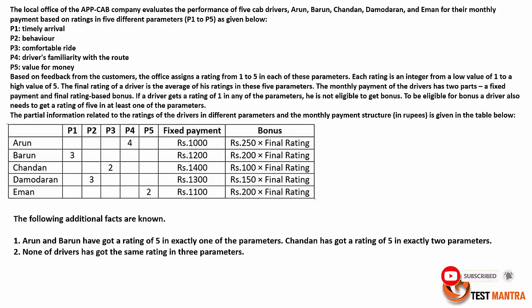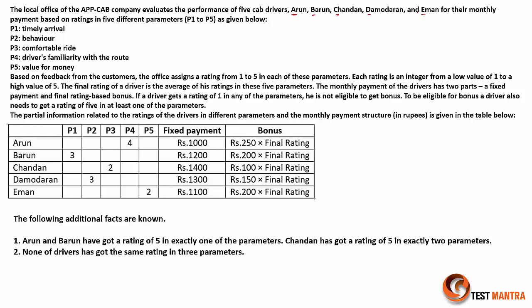It's given the local office of the APP cab company evaluates the performance of 5 drivers. Let's consider A, B, C, D and E, for their monthly payment based on rating in 5 different parameters, P1 to P5 as given below. The parameters are P1 represents timely arrival, P2 behavior, P3 comfortable ride, P4 driver's familiarity with the route, and P5 is value for money. So let's not discuss about that. Let's consider P1 to P5.